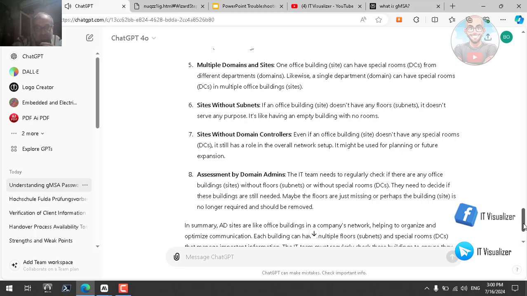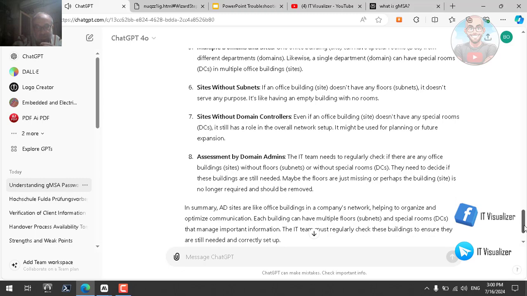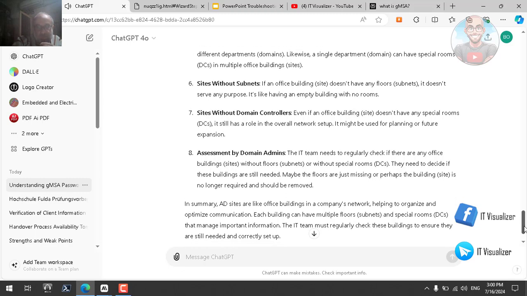8. Assessment by domain admins. The IT team needs to regularly check if there are any office buildings without floors, subnets, or without special rooms, DCs. They need to decide if these buildings are still needed. Maybe the floors are just missing, or perhaps the building, site, is no longer required and should be removed.